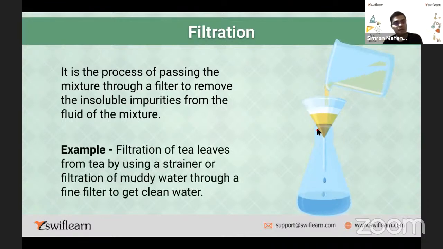Examples: filtration of tea leaves from tea by using a strainer, or filtration of muddy water through a fine filter to get clean water. You must have seen that also. This is a very famous example: your mother making tea. That is straining also, the same process basically. It's not much different. So this is how we do filtration. You can separate tea leaves from tea, or if you want to remove the mud from muddy water, use filtration to get clean water. So these are the two examples.